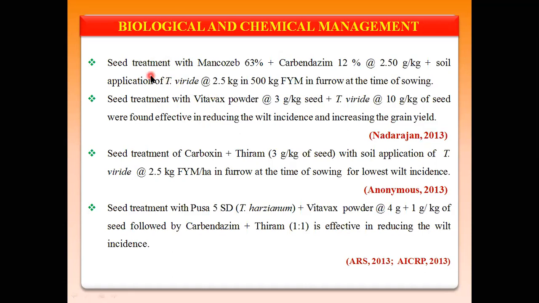Then seed treatment using fungicides like carboxin or Trichoderma viride. Fungicides and biological agents are applied over the seeds, particularly of gram, to protect the seed from fungal infections.